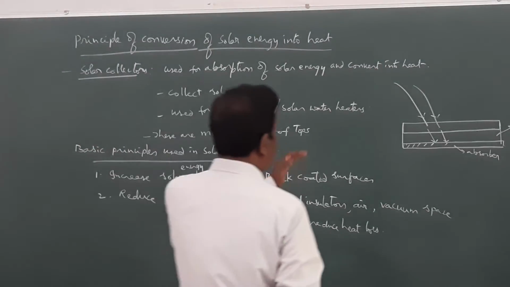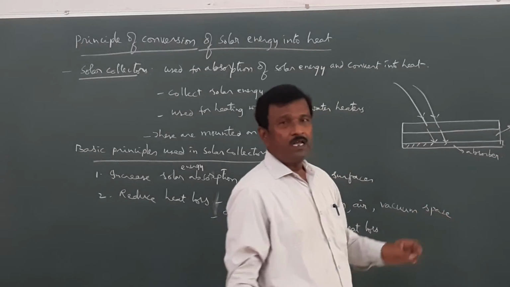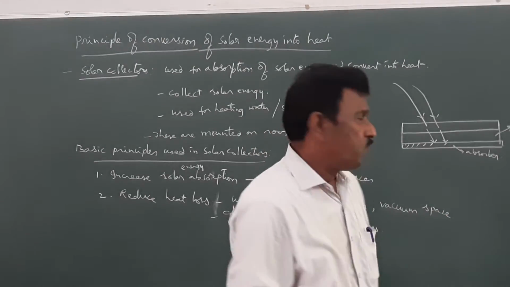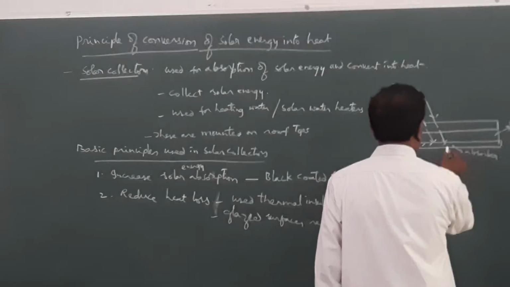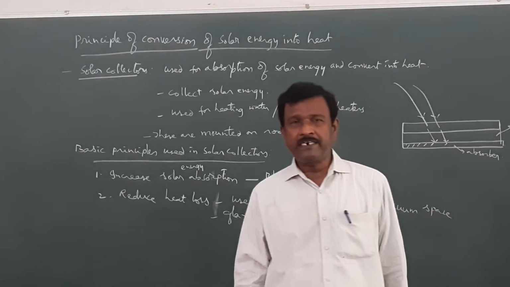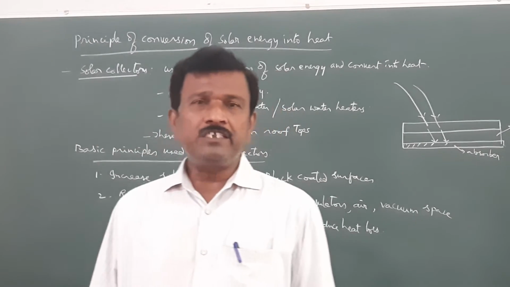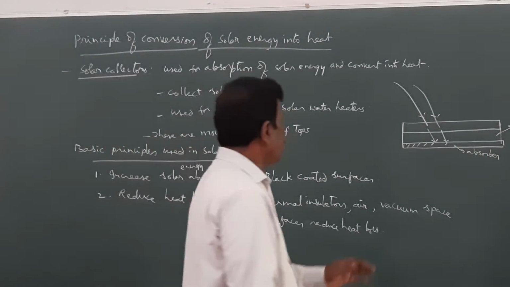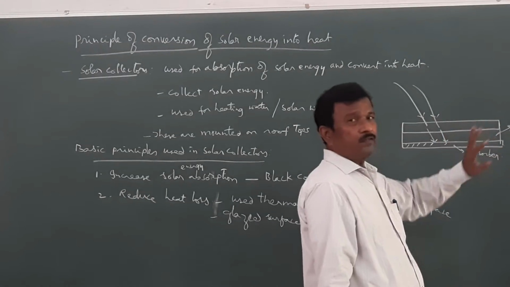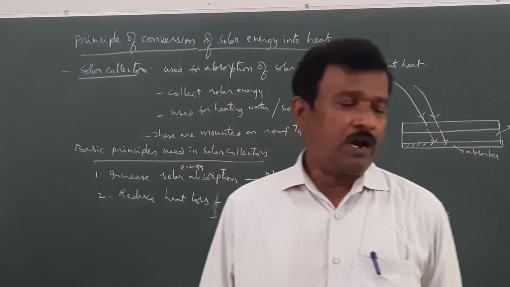By circulating water surrounding the absorber, the cold water will absorb heat from the absorber, and the water gets heated up. In this manner, the water can be heated by using the solar energy.